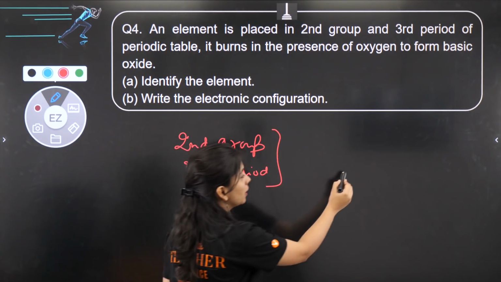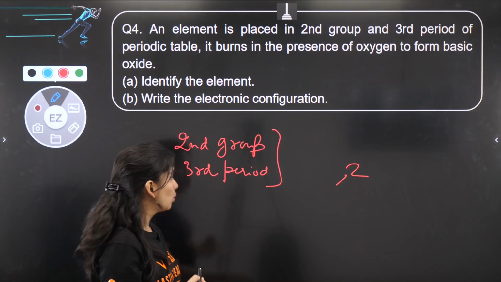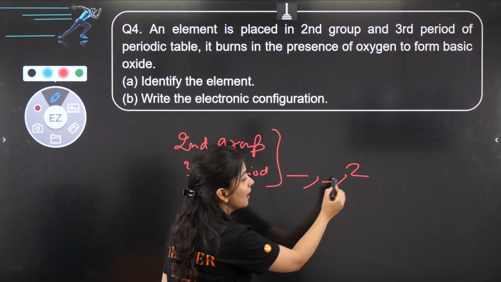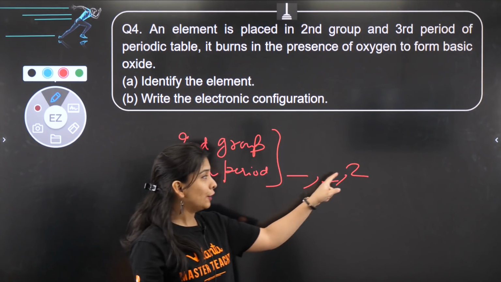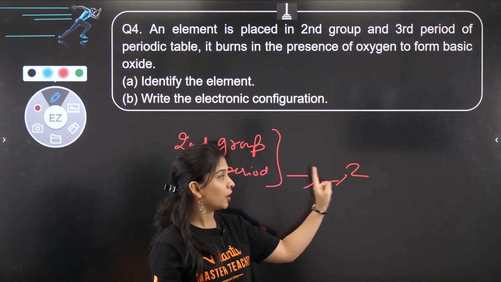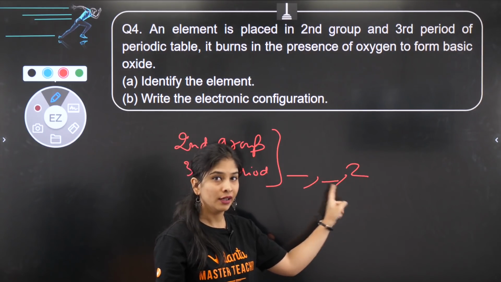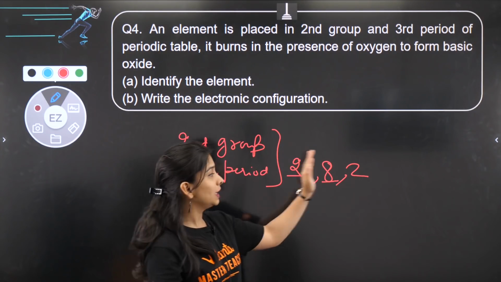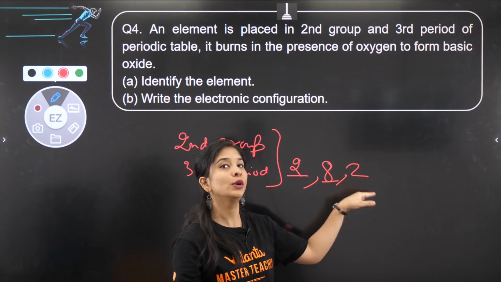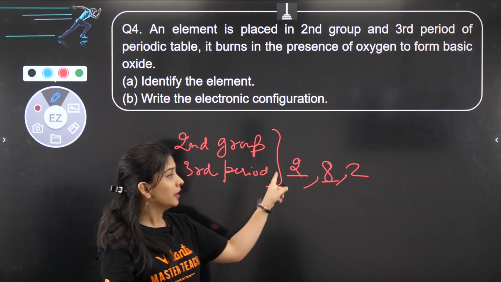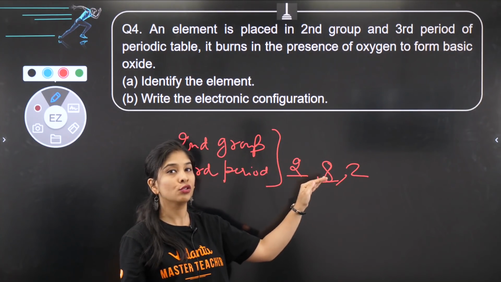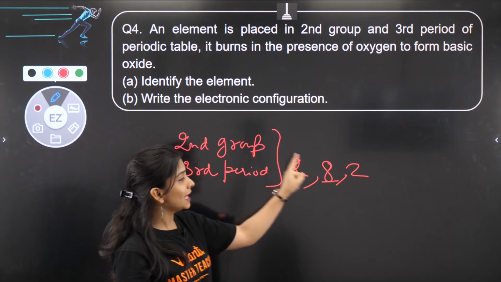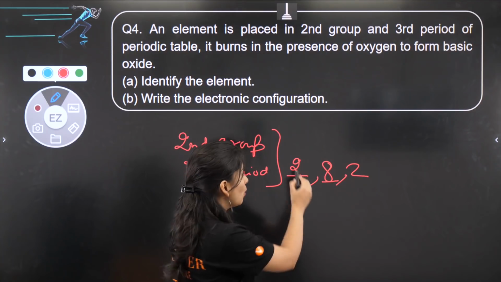2nd group means the valence electrons must be 2. 3rd period means the total number of shells is 3, and you know that if this has 2 valence electrons, the first two shells should be fully filled. The first shell takes a maximum of 2, the second takes a maximum of 8, and only then can I go to the 3rd shell having 2 electrons. I hope this is clear. 3rd period means the electrons are present in 3 shells, and group 2 tells us that 2 is the valence electron. So which element is it?